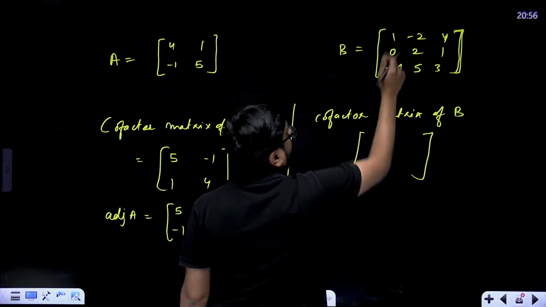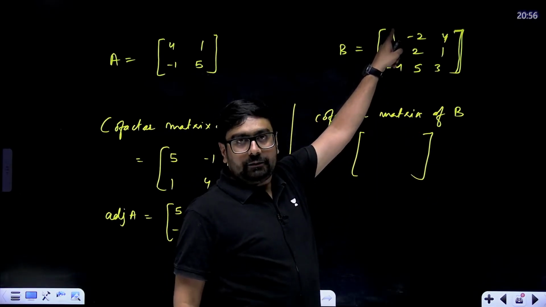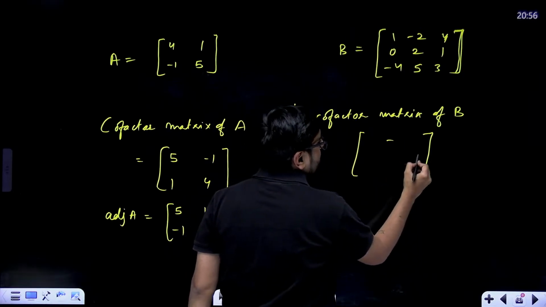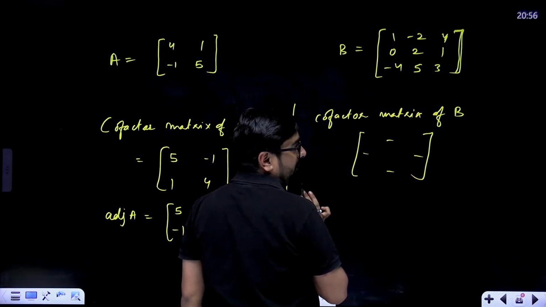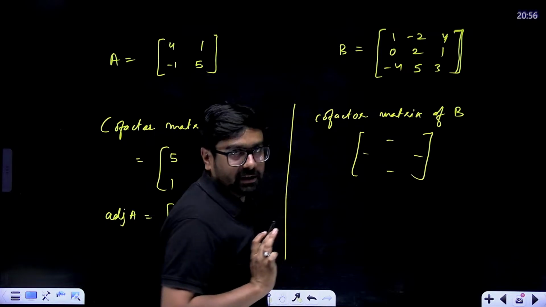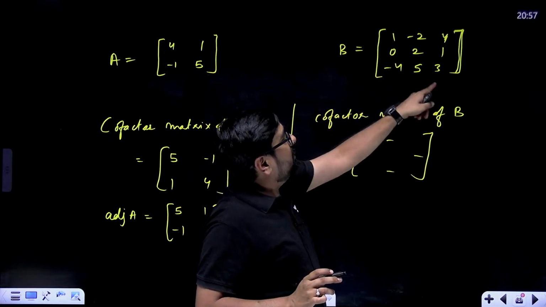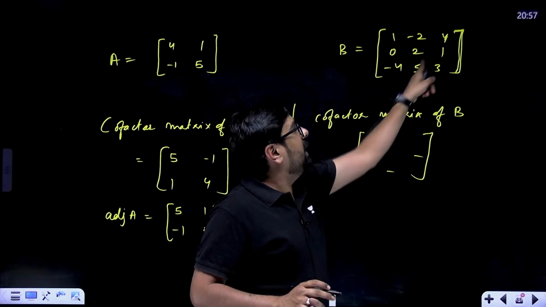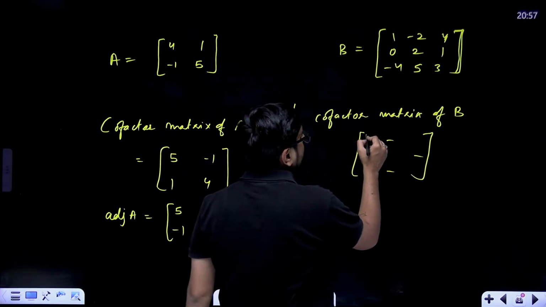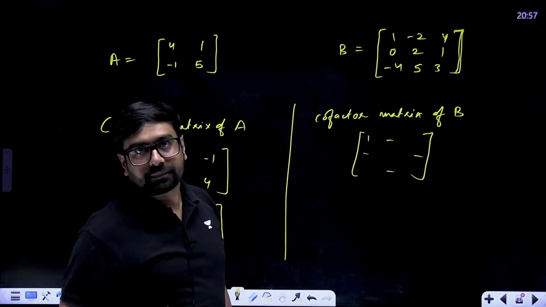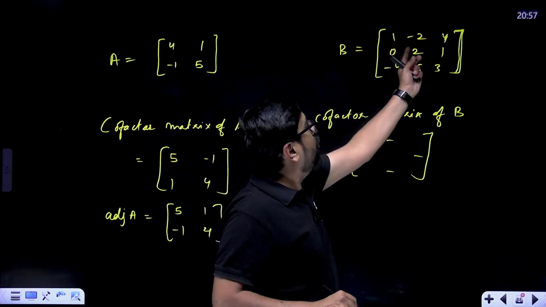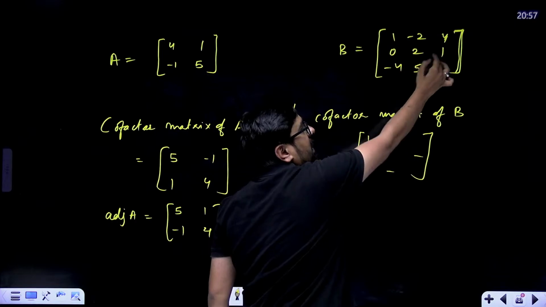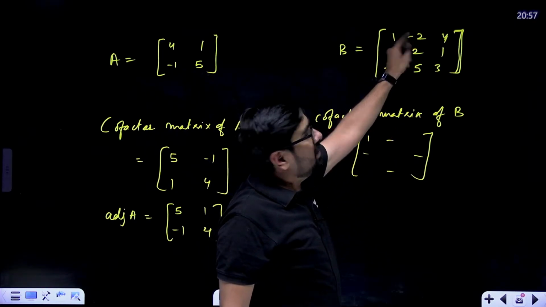So, for 1, what will be the cofactor? For 1, cofactor will be minus 1 to the power 1 plus 1. So basically minus is going to come here, here, here and here. We know that. Right. Rest all will be positive. Okay. So 1 multiplied with its cofactor determinant, that means 6 minus 5. That means 1. So 1 will come here. For 1, the cofactor determinant will be this much. 2, 1, 5, 3. So value will be 6 minus 5. That means 1.